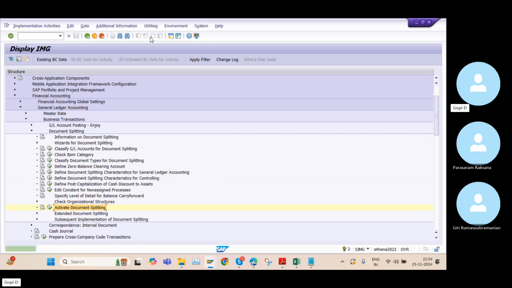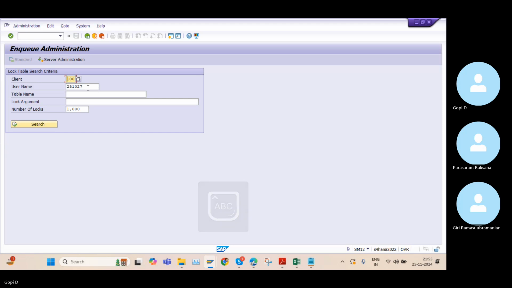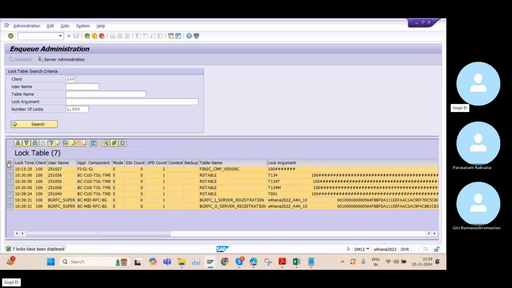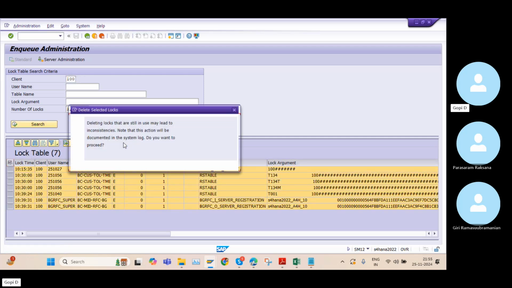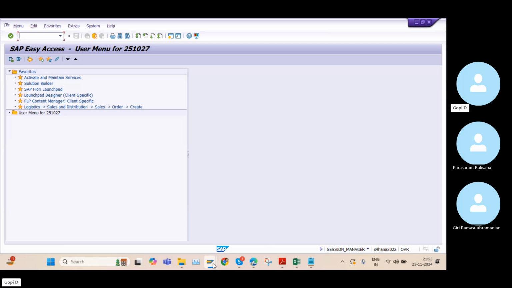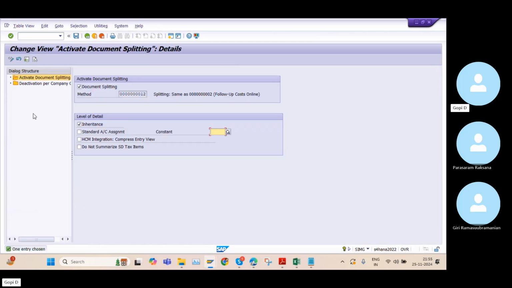Some member is using my system. At that time, you know, go to SM tool. You need to remove our user ID. Click on search, select all of these and click on delete. Go back, and now I need to go to activate document splitting.